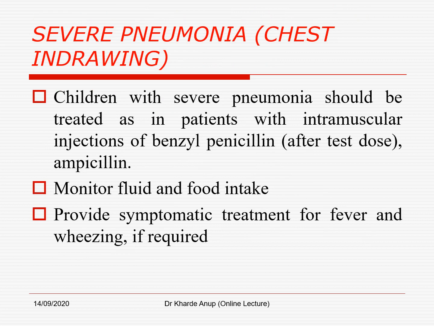So what is the drug of choice for severe pneumonia? That is, when there is chest indrawing, the drug of choice is an intramuscular injection of benzyl penicillin or ampicillin. Obviously, we have to do the sensitivity testing first. After that, we have to monitor fluid and food intake, and also provide symptomatic treatment for the fever and the wheezing if required.